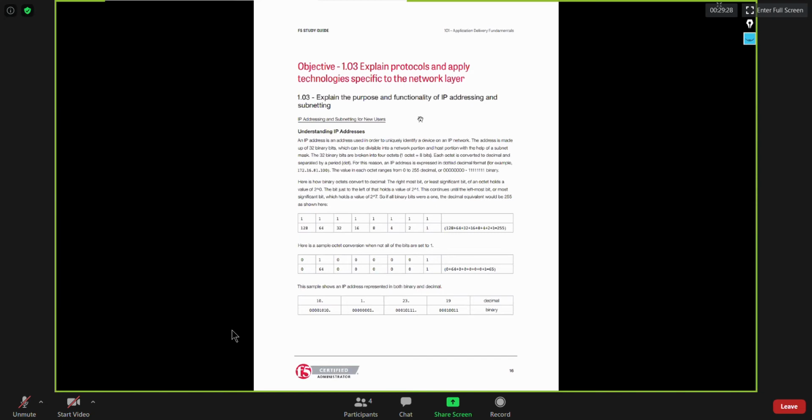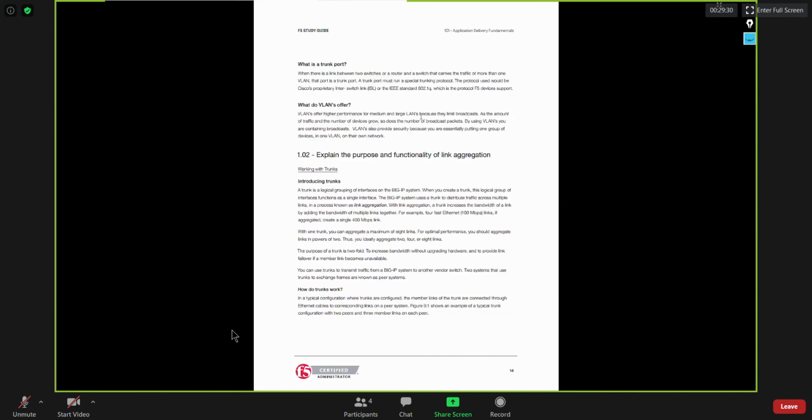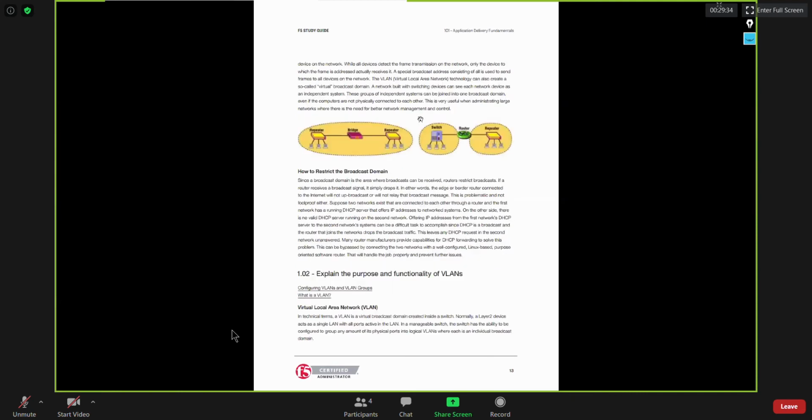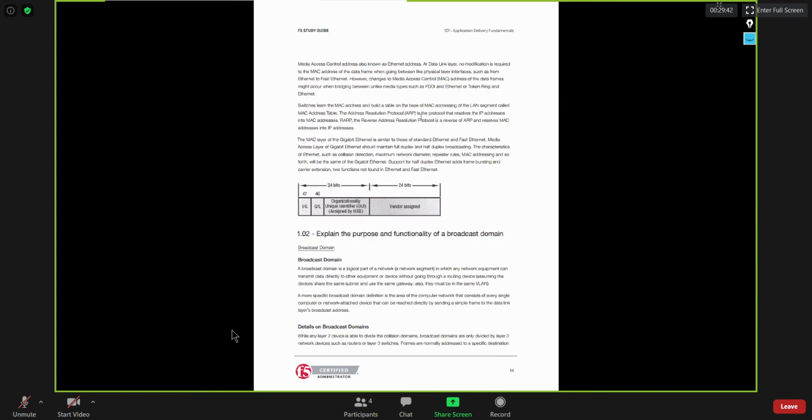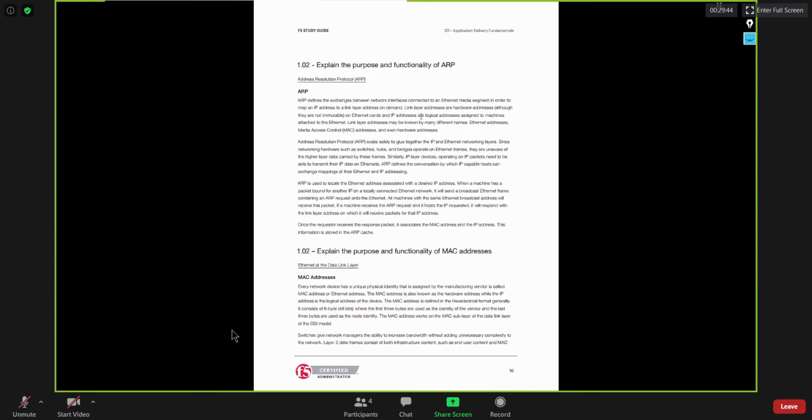Now they are talking about the network layer. So until now we have discussed what is EtherChannel, what is VLAN, what is broadcast domain, how do we break the broadcast domain, okay, and what is a MAC address, how does ARP work, right?